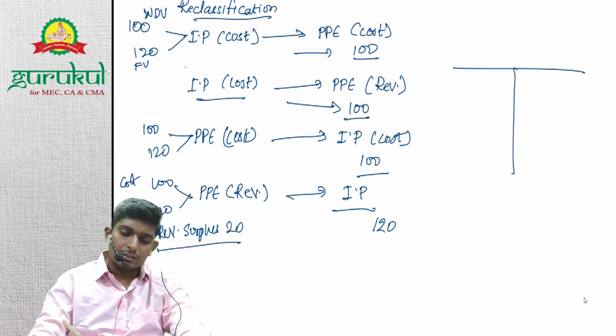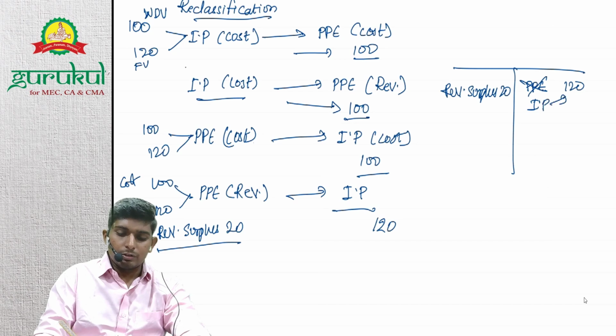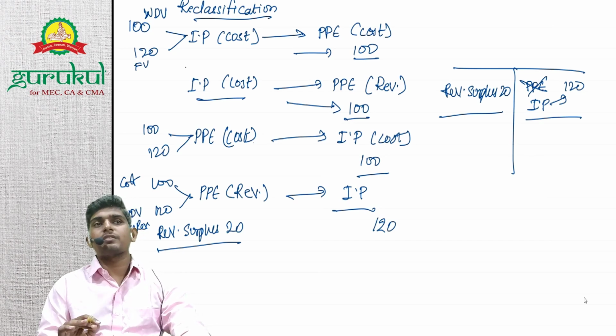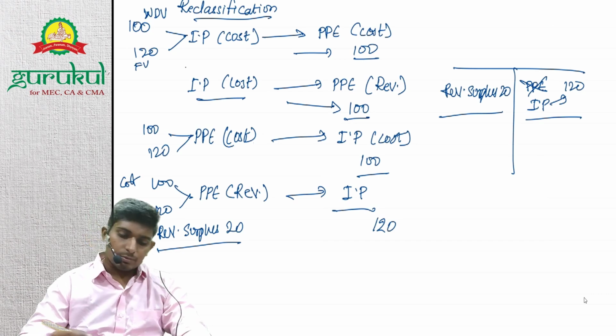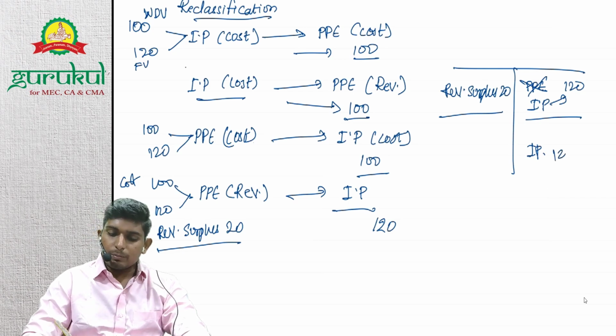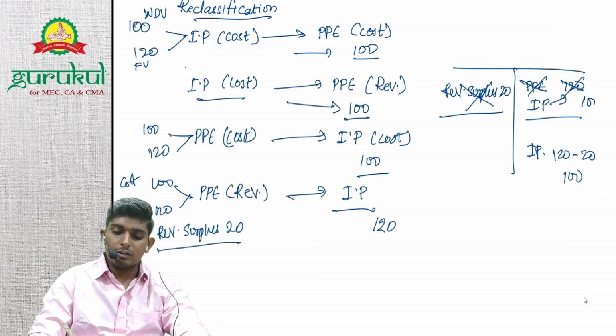So now this is the balance sheet, right? PPE was showing at 120. Revaluation surplus was showing at 20. Now we have changed this to investment property 120. So what will the reader assume? They don't have PPE, they have only investment property. Then why is the revaluation surplus appearing on the liability side? It shouldn't appear, right? Because the revaluation model is not permitted for investment property. Then the revaluation surplus आए कहाँ से? How did they get revaluation surplus? So basically, investment property will be recorded net of the revaluation surplus balance. So 120 minus 20, 100. So this will be eliminated and investment property will be recorded at 100.